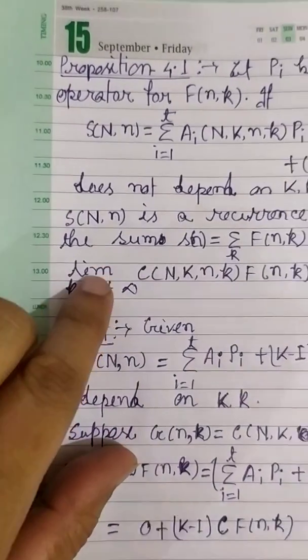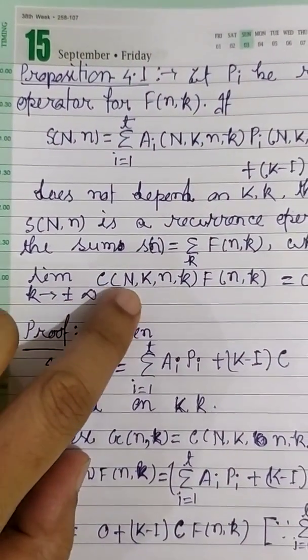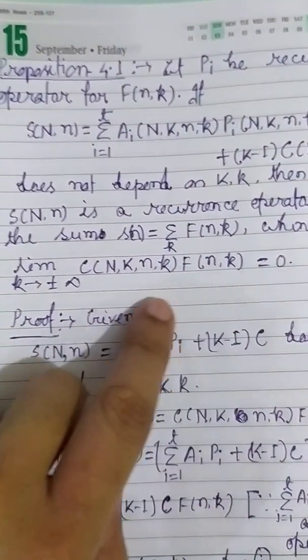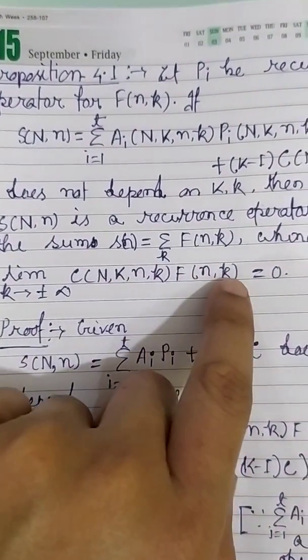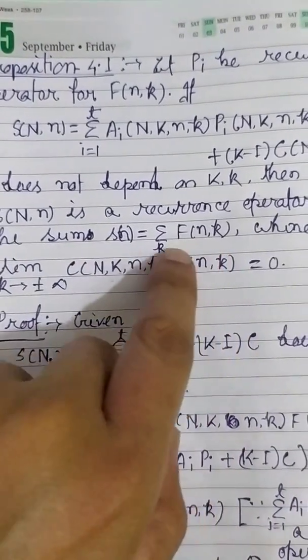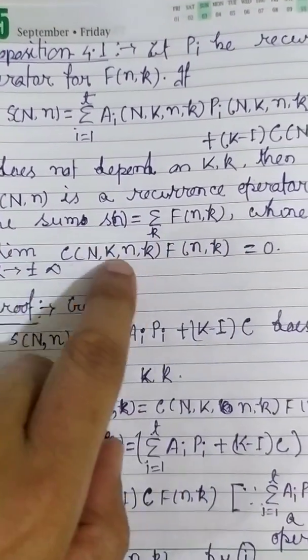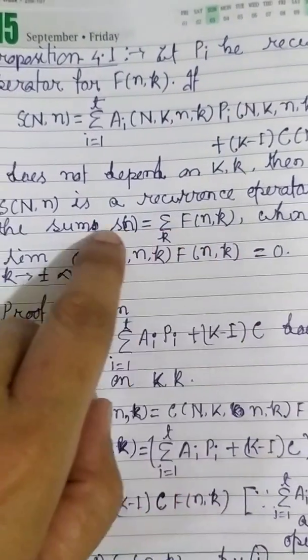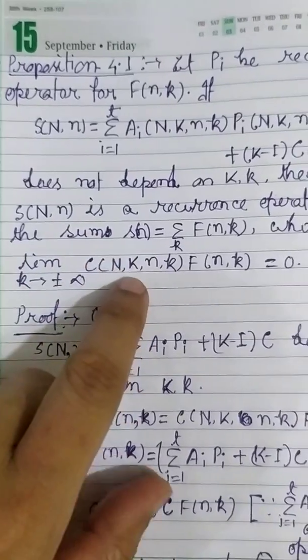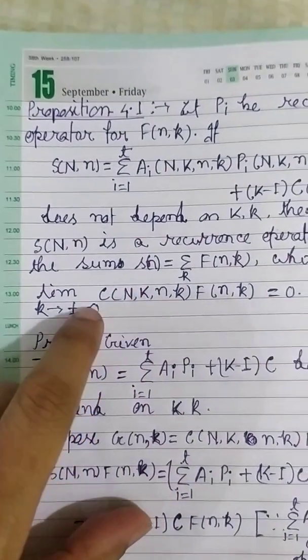So here, the limit as k goes to plus or minus infinity of C(n,k) f(n,k) equal to 0 means this summation contains a finite number of non-zero terms. This is the corresponding notation for our discussion.